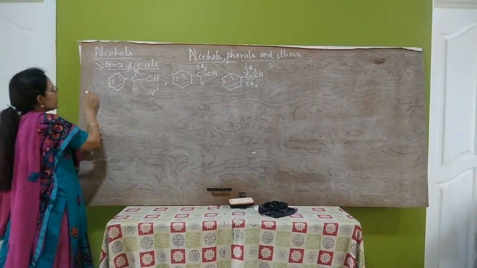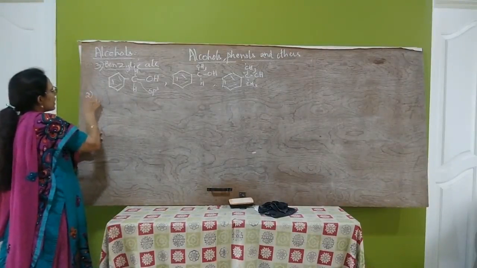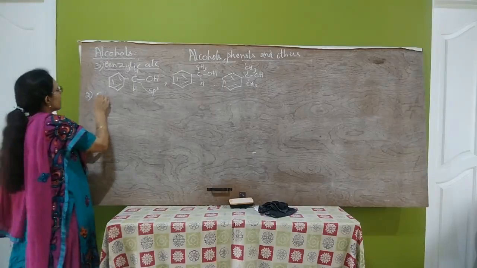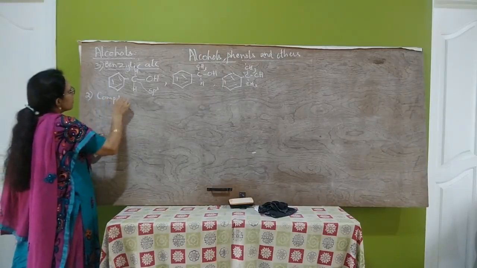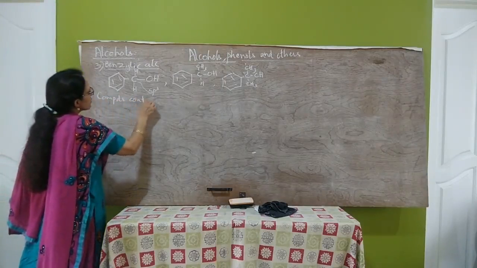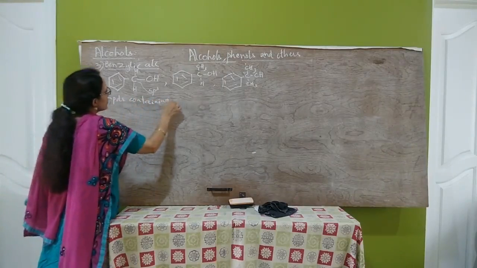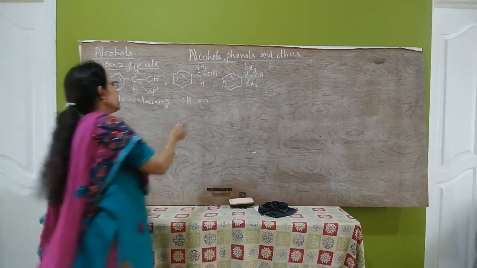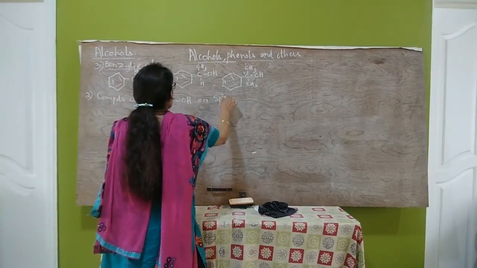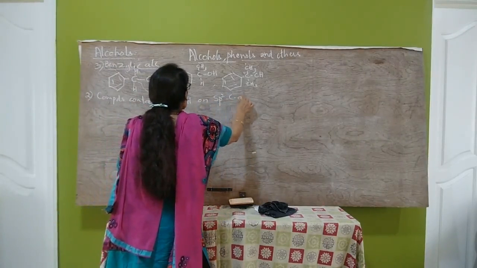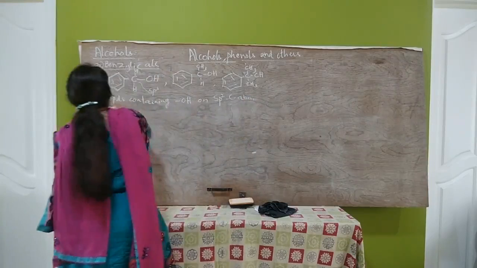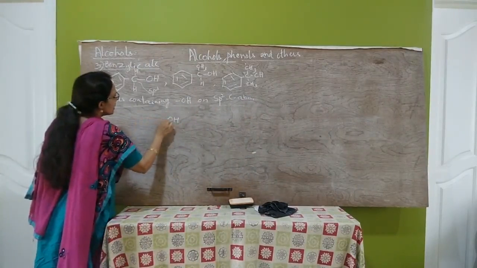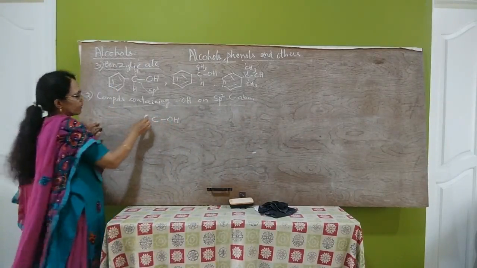The next type of alcohol is the second type: compounds containing OH on an sp2 hybridized carbon atom. In these compounds, OH is attached to an sp2 hybridized carbon atom.